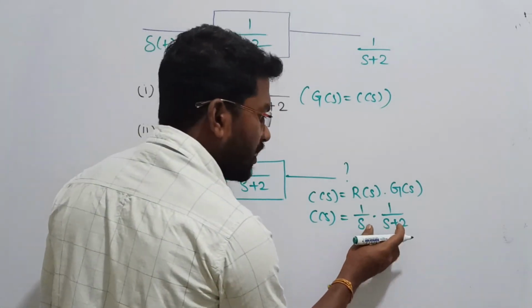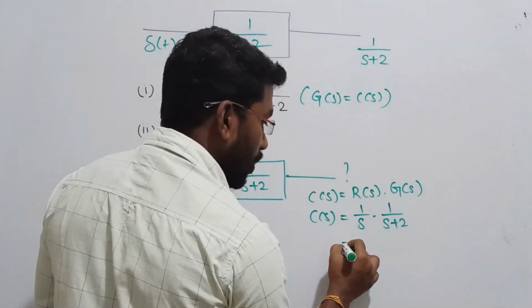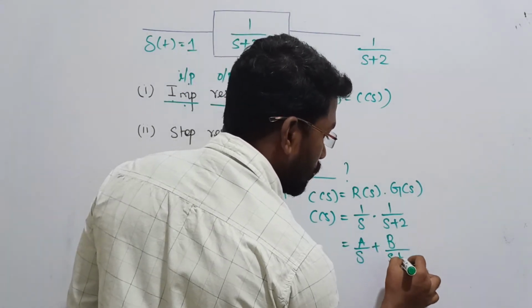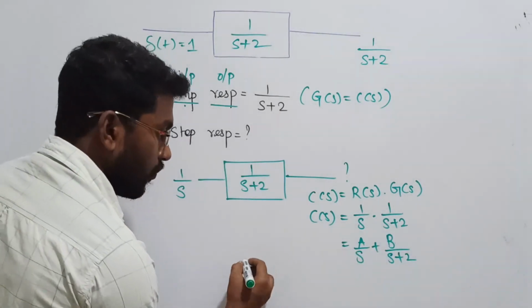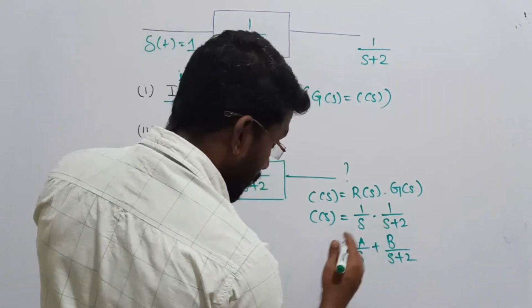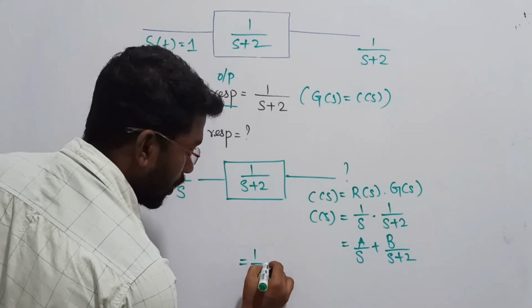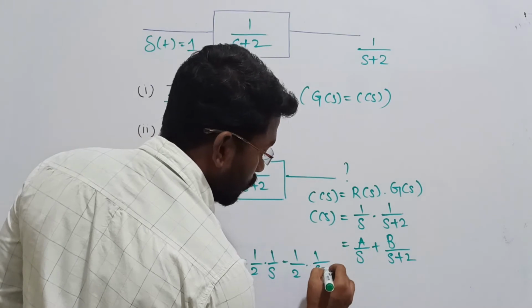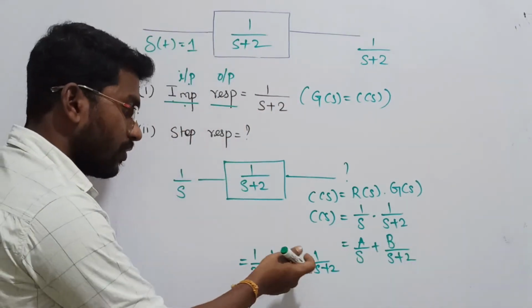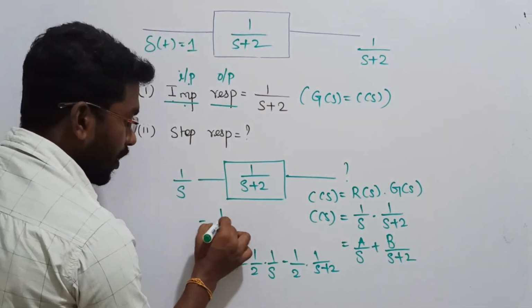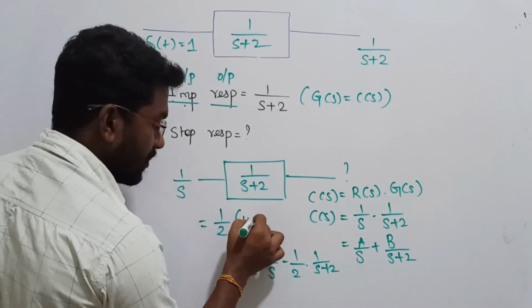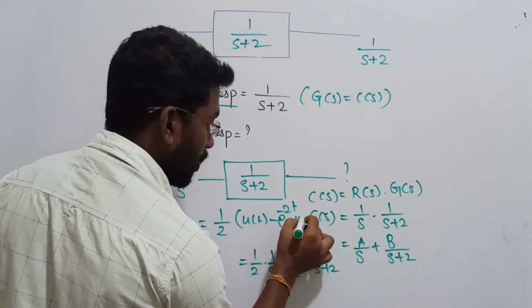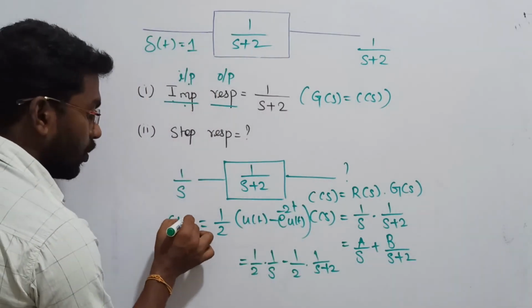Now if you want to write these values in time domain, you know how to write. You can apply partial fraction. It can be written as A by s plus B by s plus 2, and then you can find out the values of A and B. If you find the value of A, A is going to be 1 by 2, so 1 by 2 dot 1 by s. Similarly, B is going to be minus 1 by 2 dot 1 by s plus 2. If you find A and B with the help of partial fraction, you will get this answer. Now from this I can write 1 by 2 common, the Laplace inverse of 1 by s is u of t, minus 1 by s plus 2 becomes e power minus 2t into u of t. Now this is the correct answer, right? In time domain you can also convert, right?